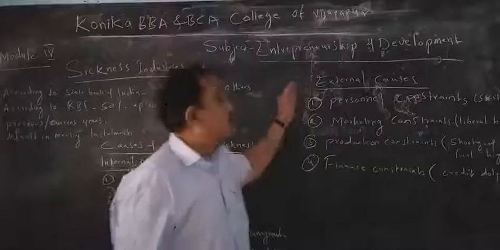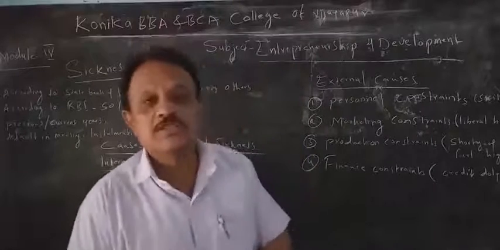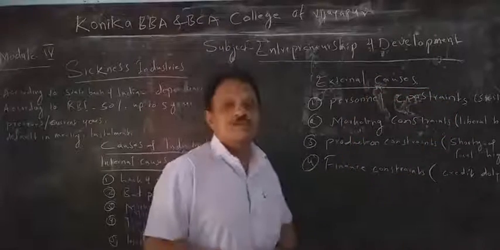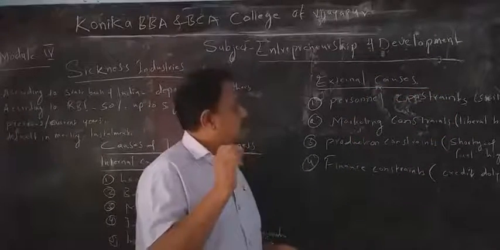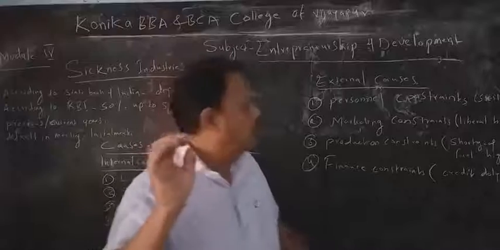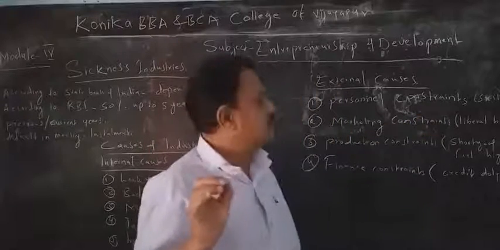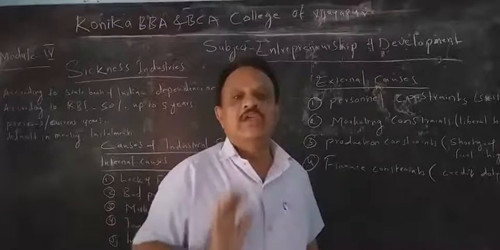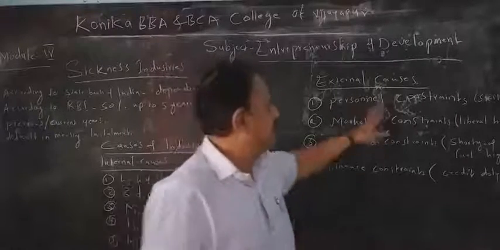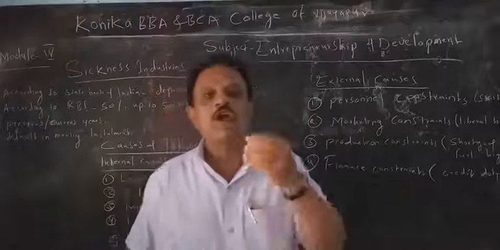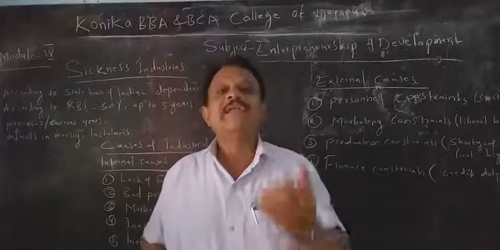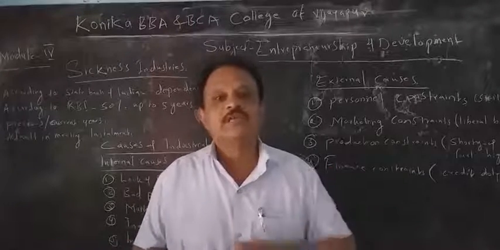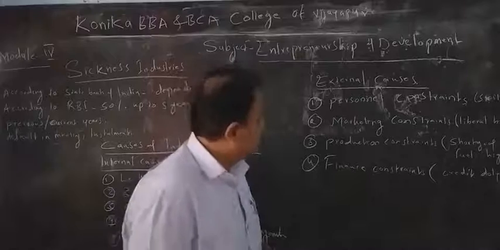Then we go to the external causes. What are the external causes? Why will the industry be lost? That is the second reason. External causes: first, personnel concentrates. That is, you don't have skilled labor, you have not appointed them. In industry, personnel means that if you have not appointed skilled labor, then how will they work, how will they understand the quality and all this? Due to that, the industry will be sick.